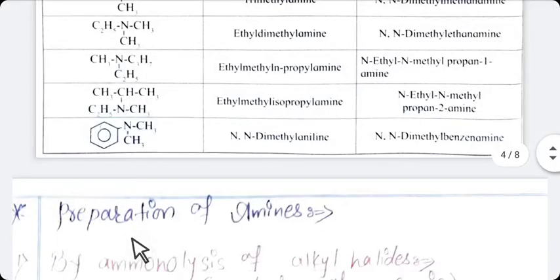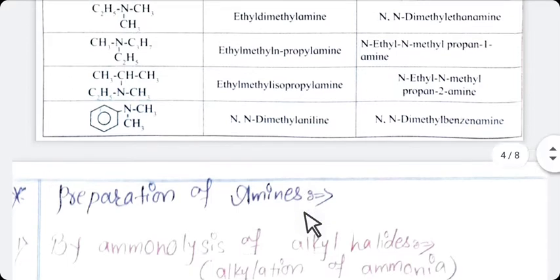Now the next topic in this chapter is preparation of amine. We are going to study preparation of amine.